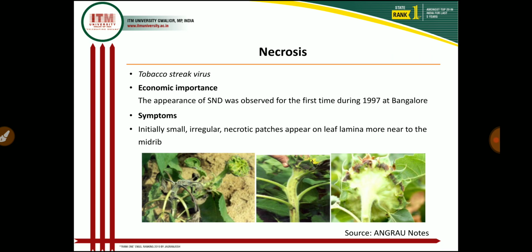As you see in the first photograph, there is a leaf. First symptoms appear on the leaf, and as symptoms, small lesions develop in the leaves. Later these lesions enlarge and cover the whole leaf region, and these leaves drop down, and finally they dry up and fall to the ground.